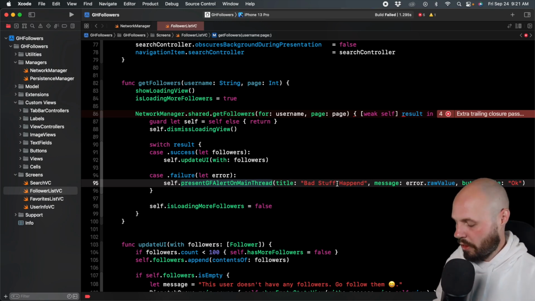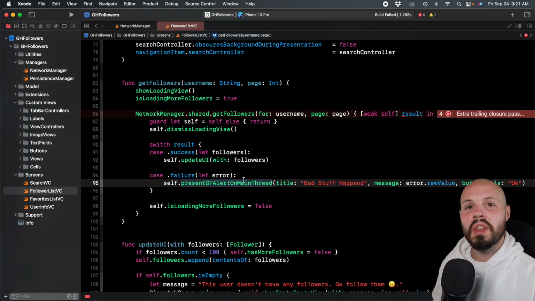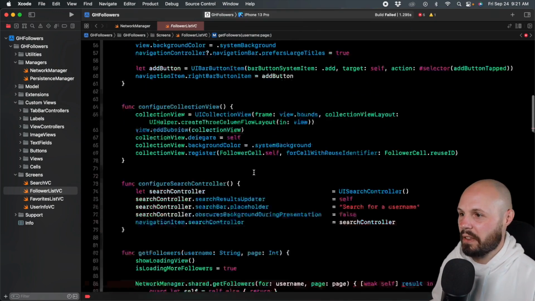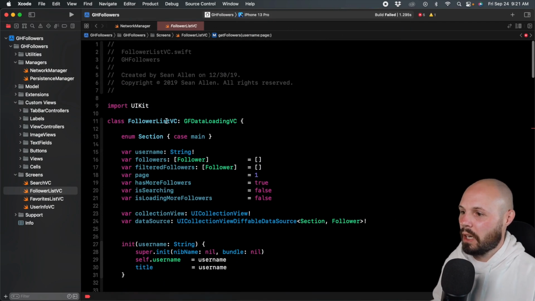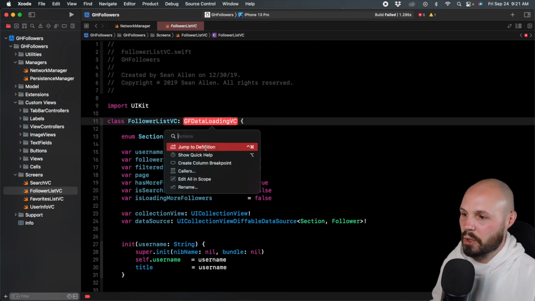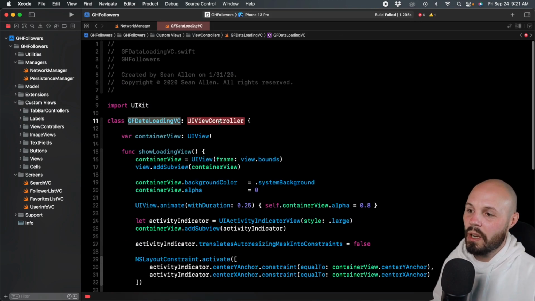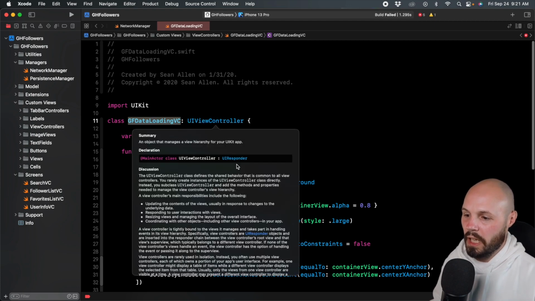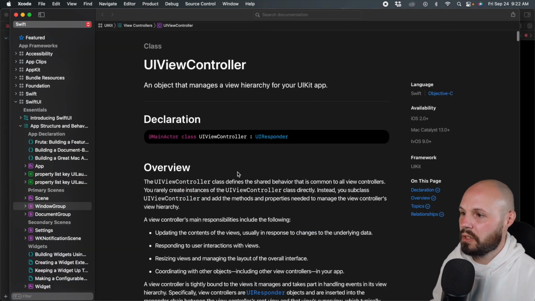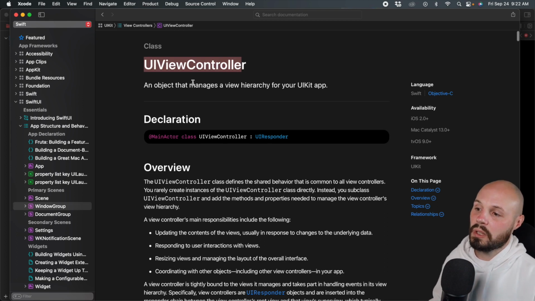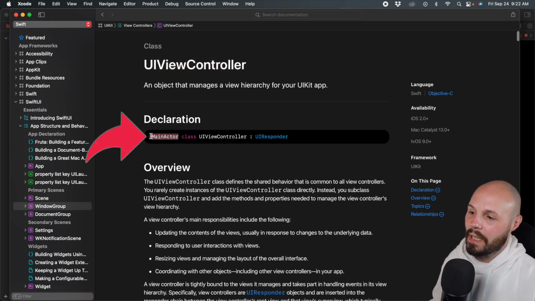And let's talk about the main thread real quick. So certain things in the system, like UI view controller, UI label, have been marked actor. Let me show you that and let's talk about that. So I'll scroll up here. I guess GF data loading VC. I'm trying to get to UI view controller. Okay, so I'm gonna option click on UI view controller and we'll go to the full documentation so it's easier to read here. So see UI view controller, and then you see it's marked at main actor.